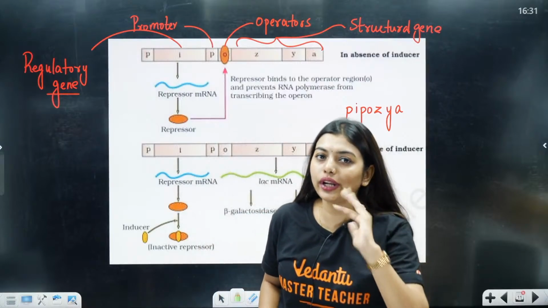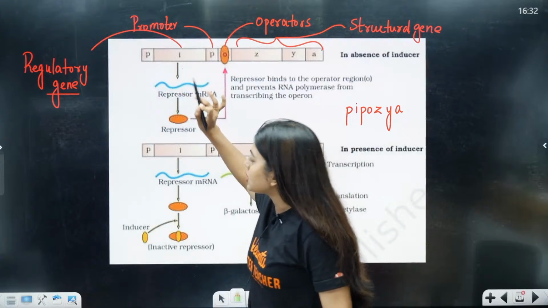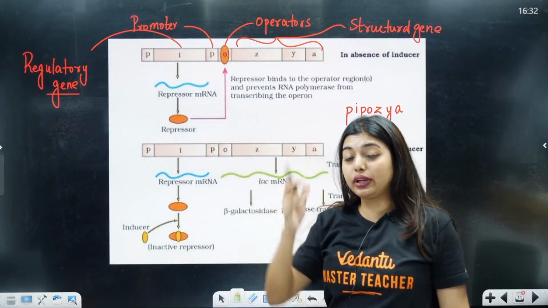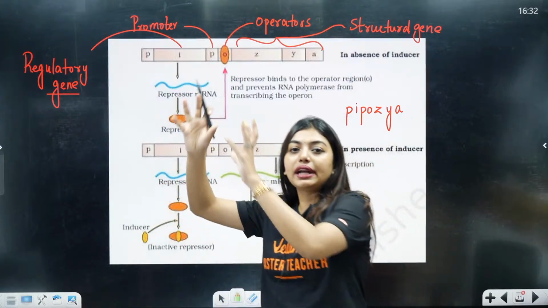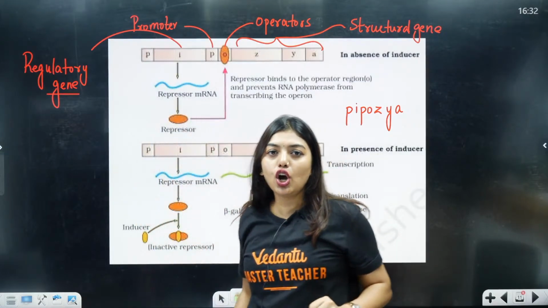First case, no inducer. Okay, first case, what has happened? No inducer. So, that means I is going to form repressor mRNA. This repressor mRNA is going to form repressor protein. This repressor protein will go and bind with the operator region.